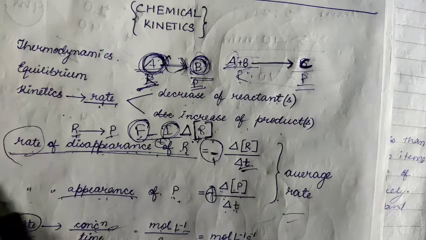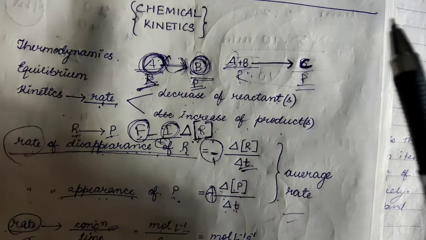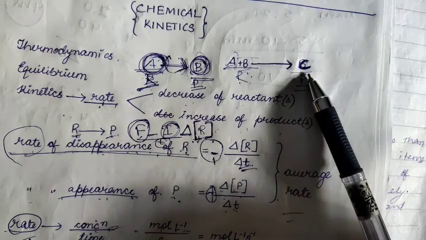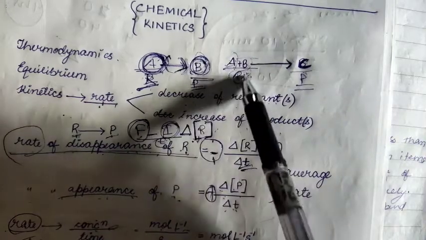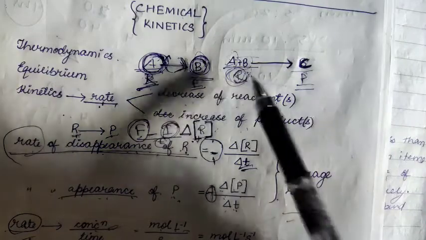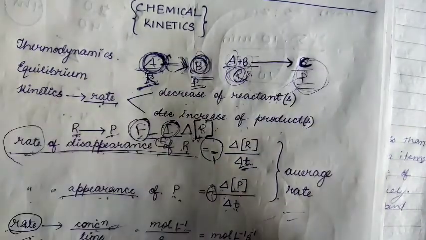Okay, now in a chemical reaction, the reactants always form the product. The amount of reactant absent means that much amount of the product is formed. Suppose this is the reactant, okay, 5 moles is absent here. It directly indicates that 5 moles has gone this side, means 5 moles of the product is formed here.